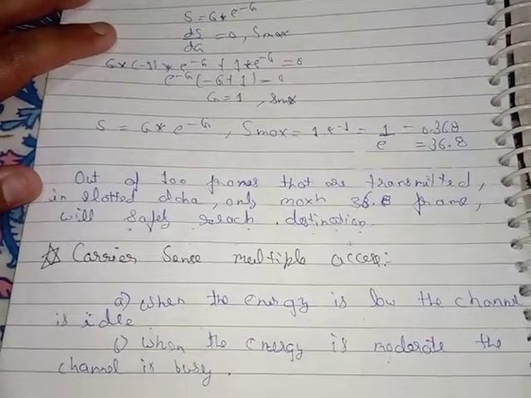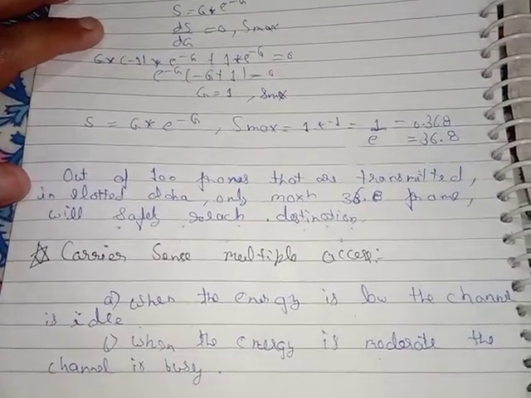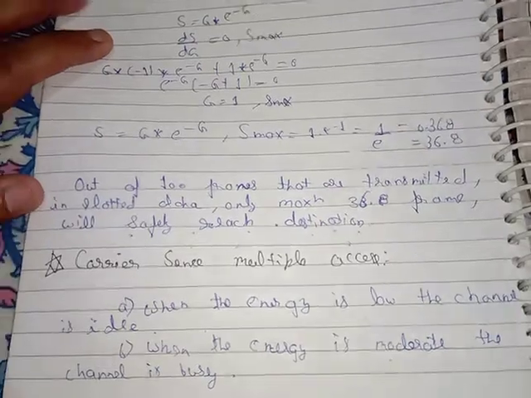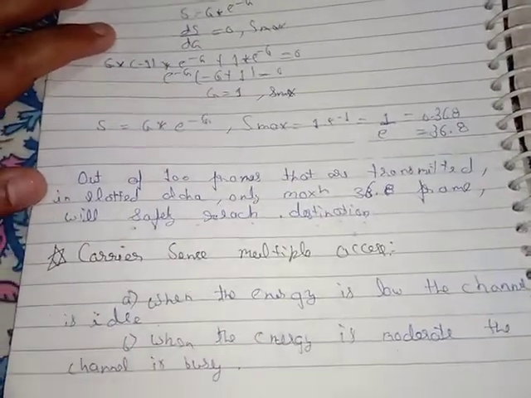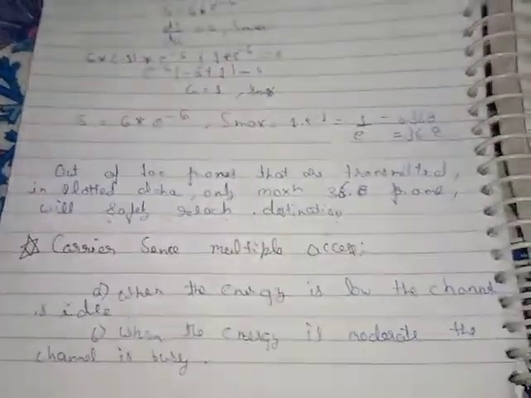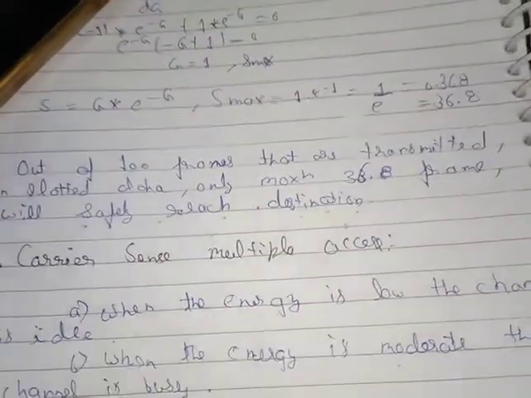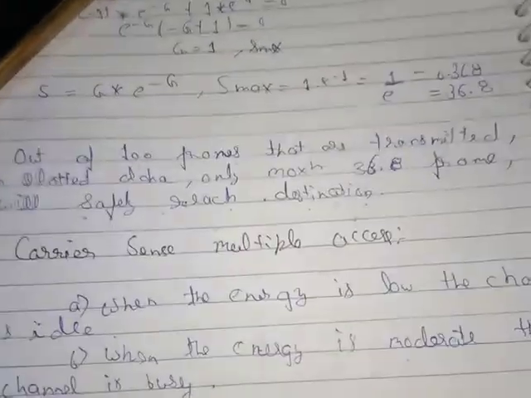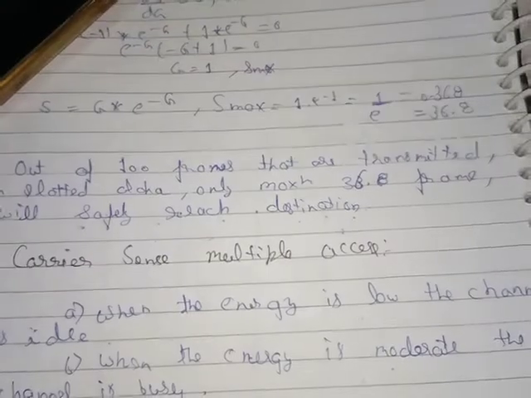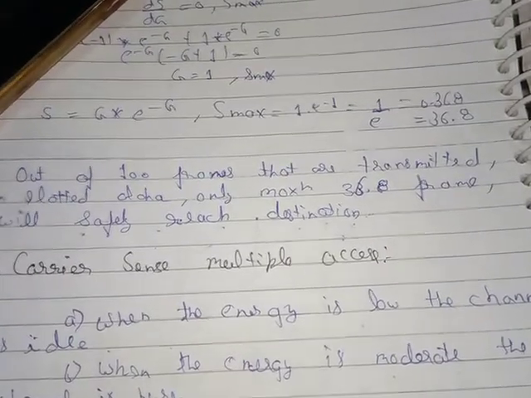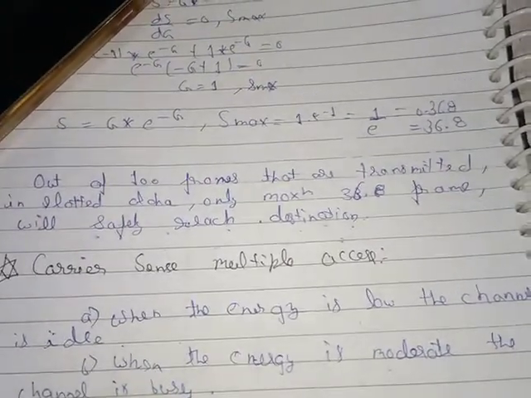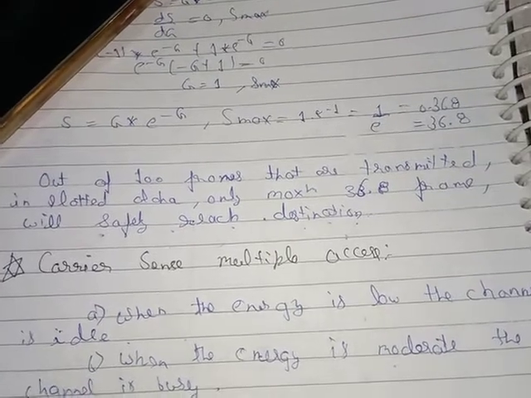Hello everyone. Today we are going to study the carrier sense multiple access protocol and three of its forms, mainly one-persistent, non-persistent and p-persistent CSMA.